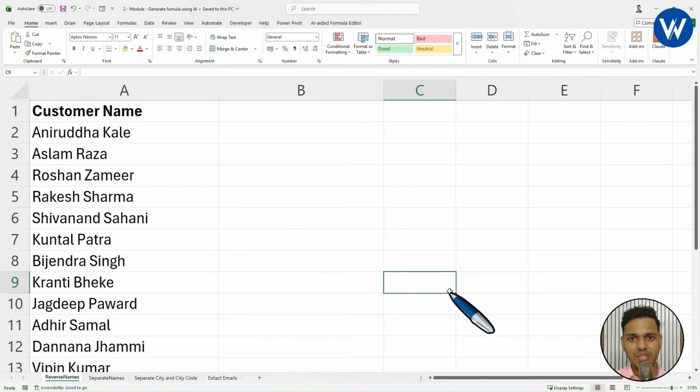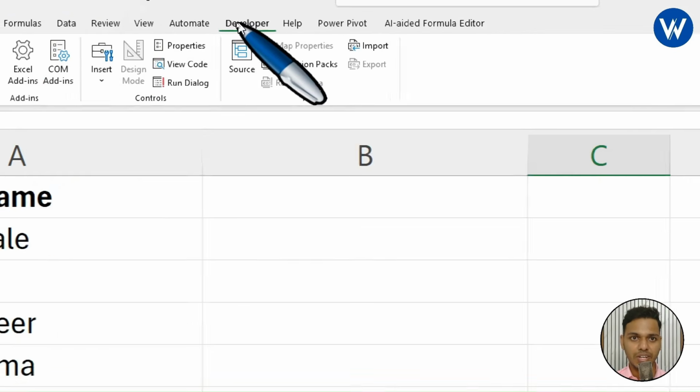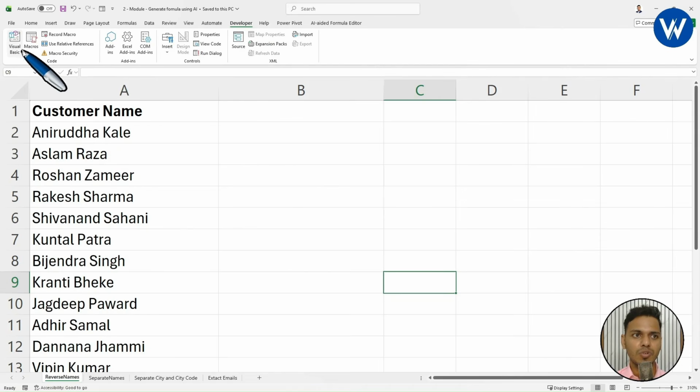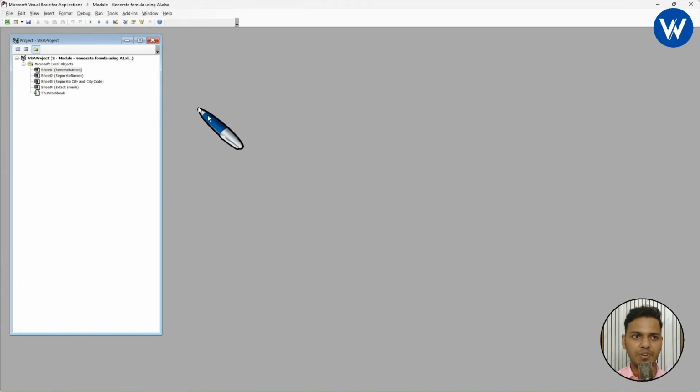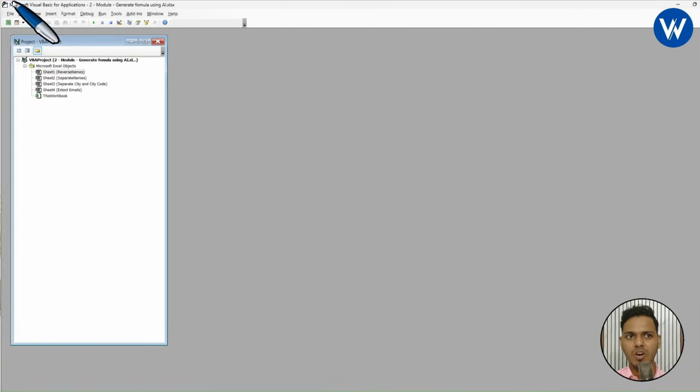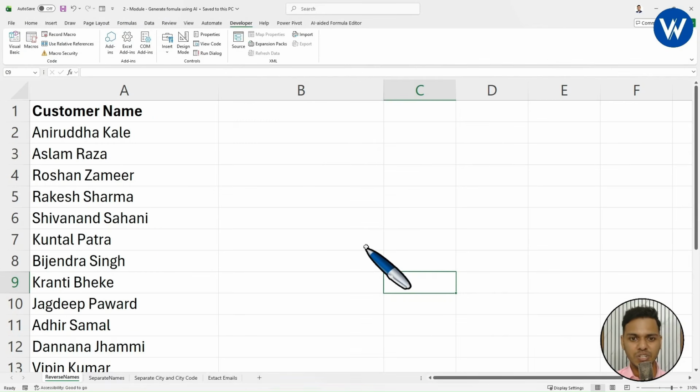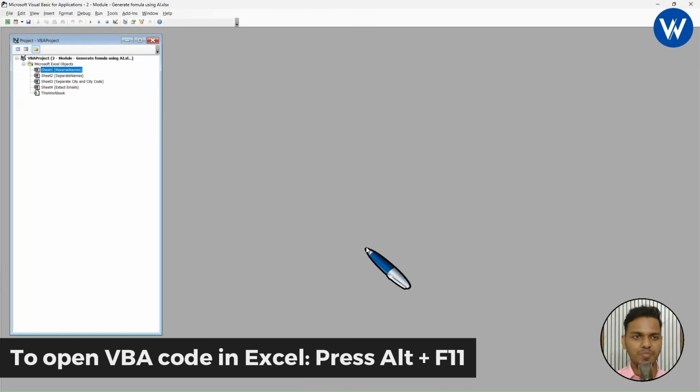If you want to open the VBA code, first you need to go to the Developer tab. Click on the Developer tab. Now go to Visual Basic and click on it. Wait for a few seconds, and finally the Visual Basic for Applications window will open. Or you can just use the shortcut key Alt F11, and it will automatically open Visual Basic for Applications.